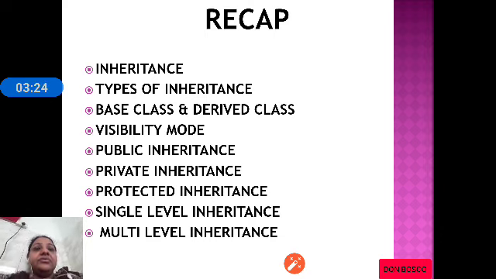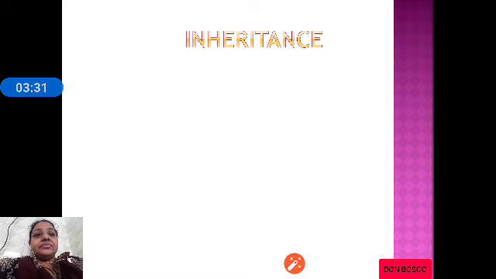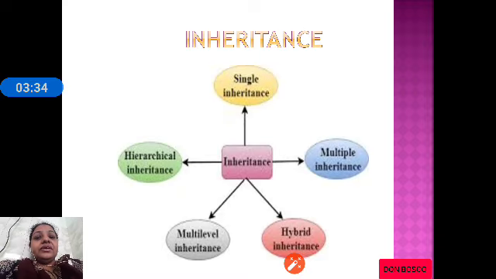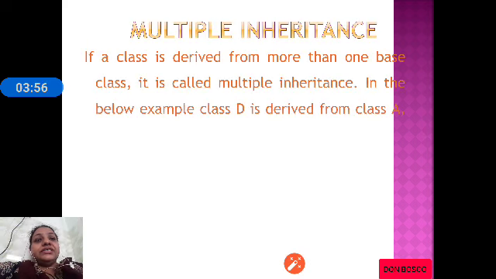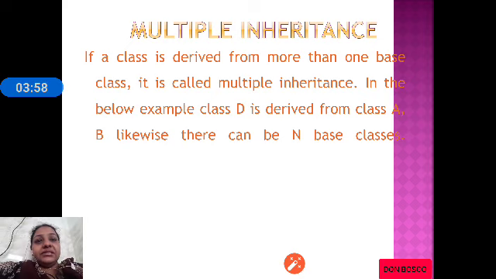Let us continue and check out the next topic of this chapter. Now we will discuss the continuation of the other inheritance types, that is multiple, hierarchical, hybrid. Single and multi-level we have already discussed. The remaining three types of inheritance we will be discussing now. Let us discuss what is multiple inheritance.